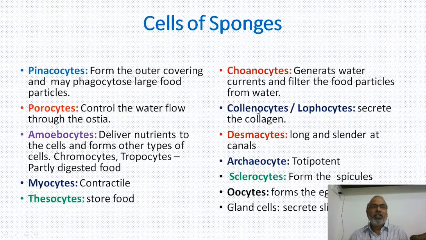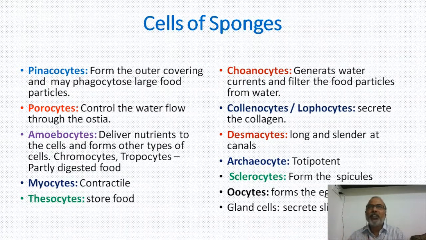Okay, sponges are having a number of cells. Pinacocytes are there forming the pinacoderm, and porocytes are there which are forming the pore to receive water. Amoebocytes deliver nutrients to the cells and form other types of cells like chromocytes giving color, trophocytes storing the food for some time and distributing it, partly digested food actually. Myocytes are able to contract, and thesocytes are there to store the food material.